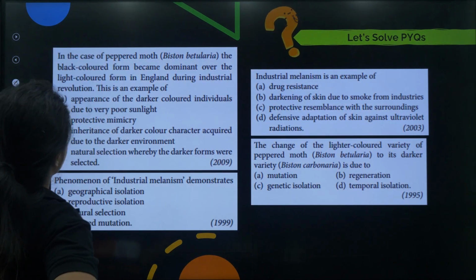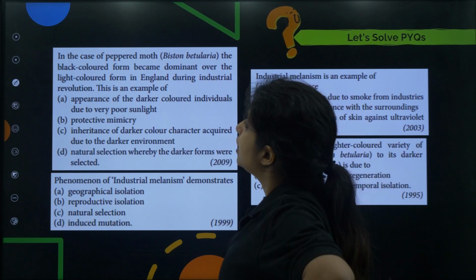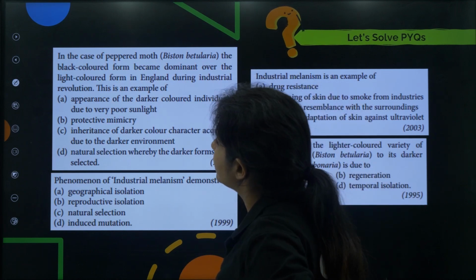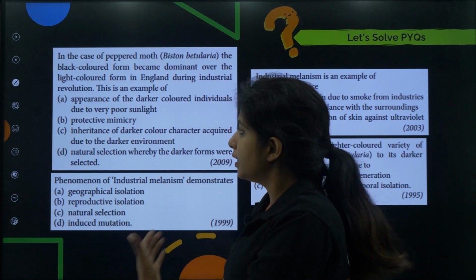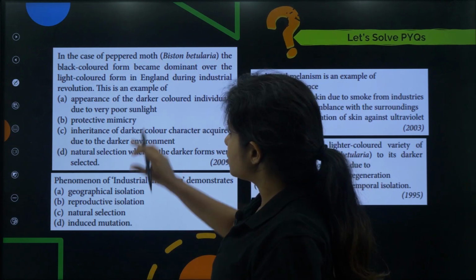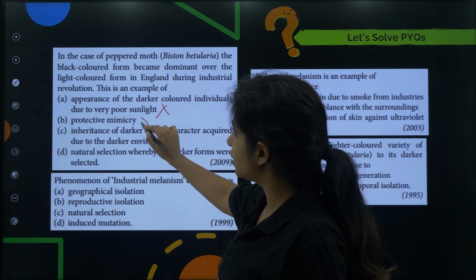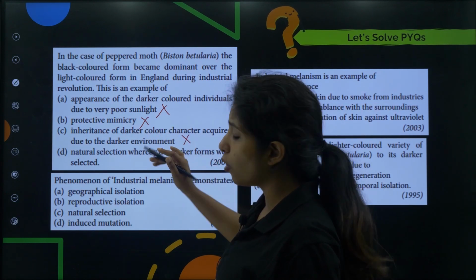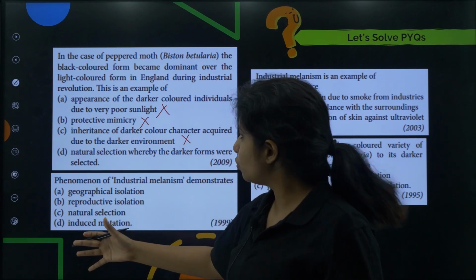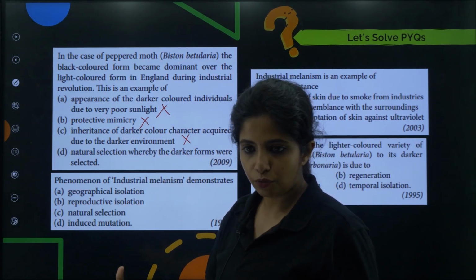Okay, chalo. In the case of peppered moth, Biston betularia, the black colored form became dominant over the light. Why is the black colored form getting dominant over the light color? That is the thing. And what is the example? Appearance of darker colored individuals due to poor sunlight. This is wrong. Poor protective mimicry. No, children. Inheritance of darker color character acquired due to darker environment. All of them, are they inheriting something? No. Why do you see more amount of dark colored after industrialization?